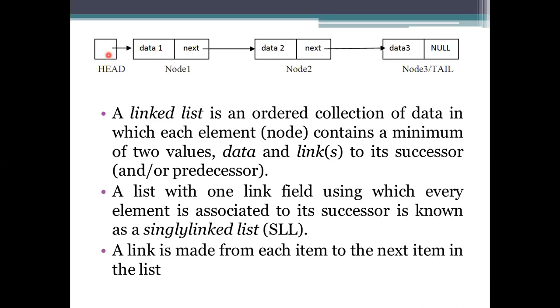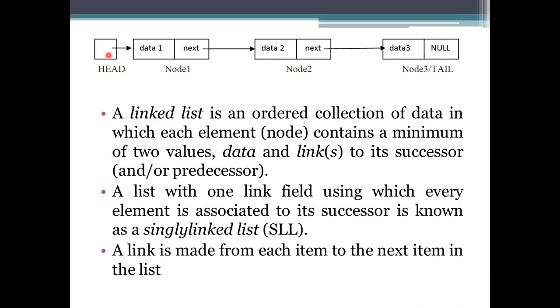And it also has a null representation when it is not pointing to anything, that is, when the list is empty. If it doesn't have any node at all, then it stores null as a value here.